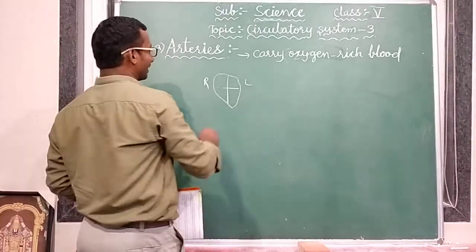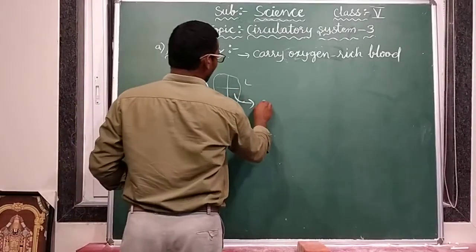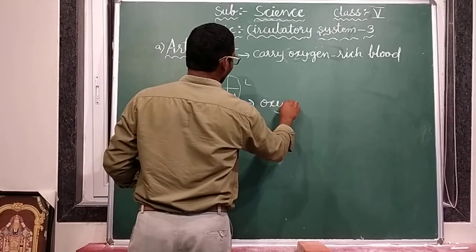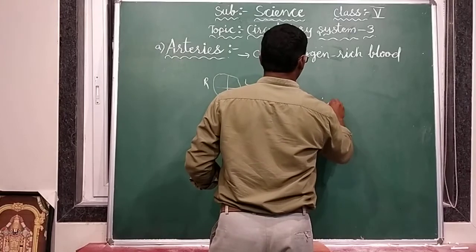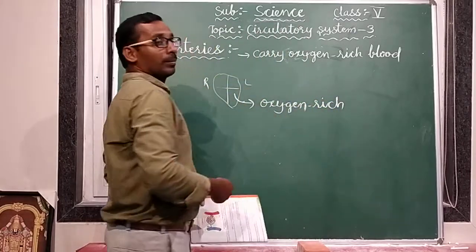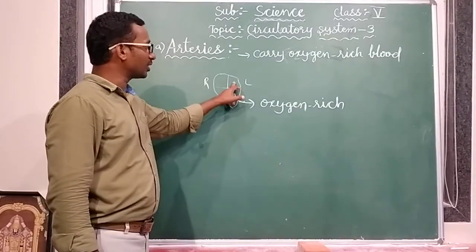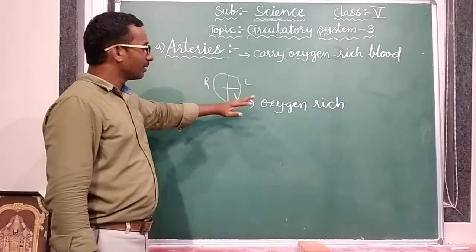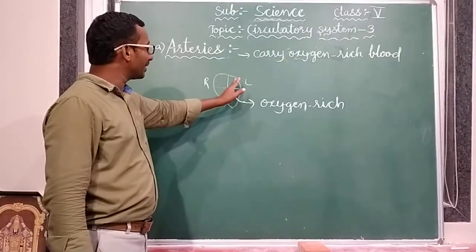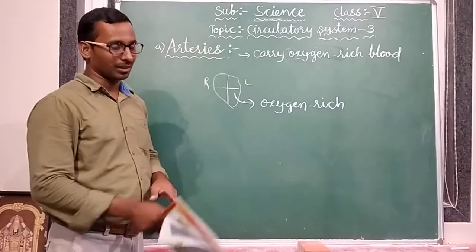Left side onwards, this oxygen-rich blood is passing to the whole body. They carry oxygen-rich blood to the whole body, from the left side of the heart onwards.